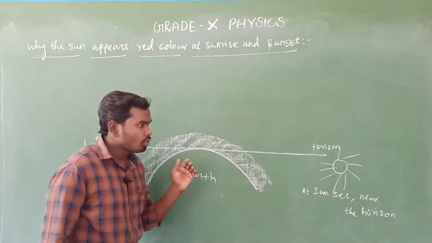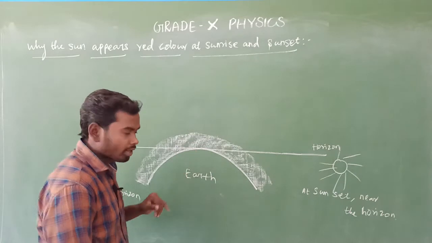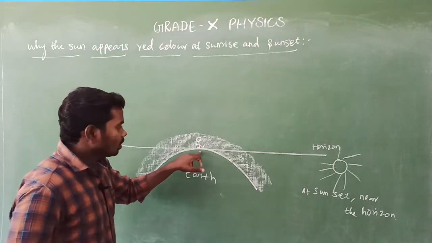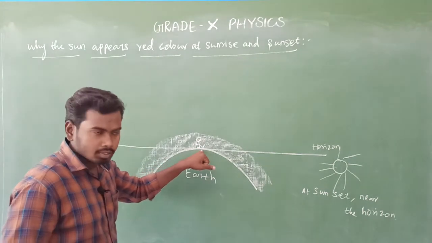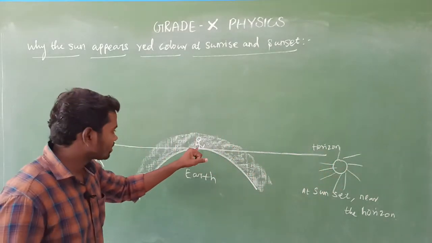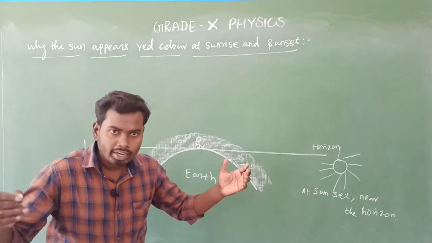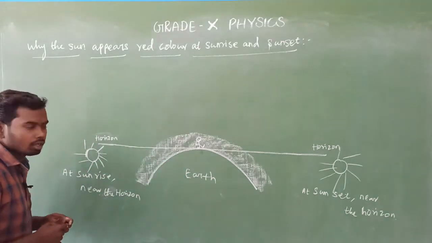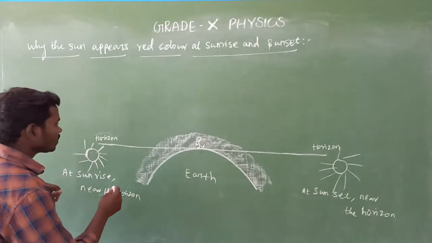Actually, we are living on the Earth's surface here. If we observe from this point, we can see the sunrise as well as sunset, because we are living inside the atmosphere, over the surface of the earth. Is it clear? Keep this concept in your mind. So we are here. This is the observer point.